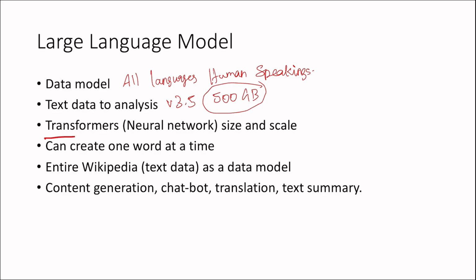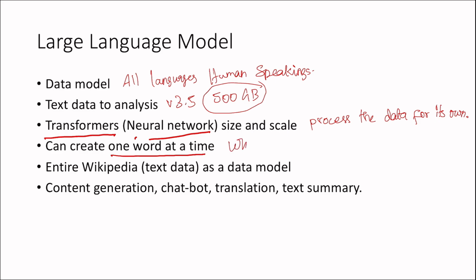And transformers, like I said, the T in ChatGPT, is a neural network with more size and more scale. Transformers can process the data on their own, I will tell you what this means, and can create one word at a time. It works like text suggestion.